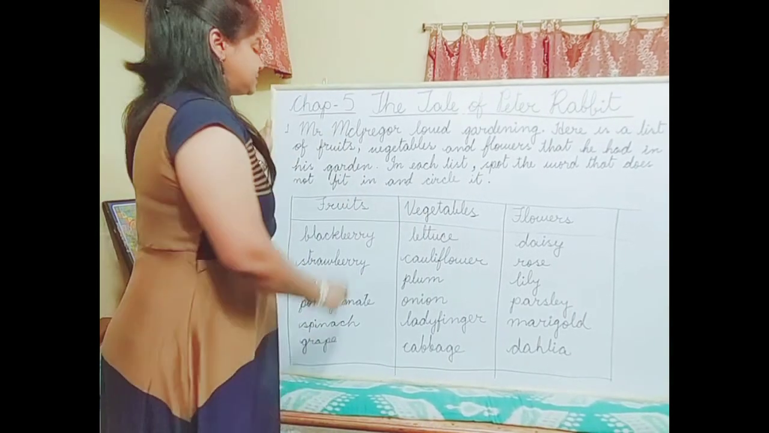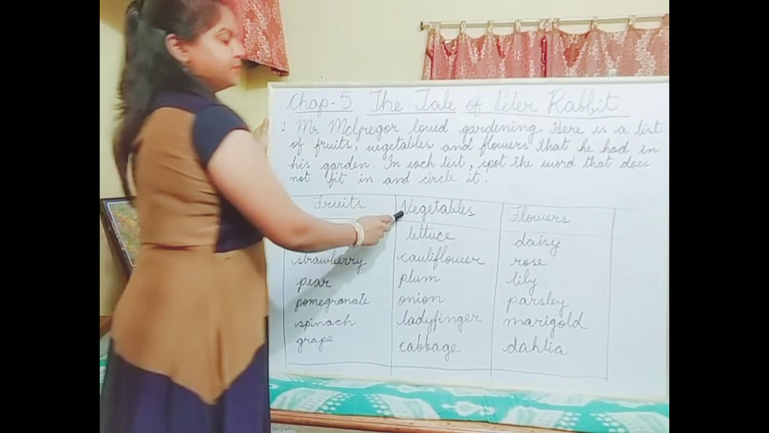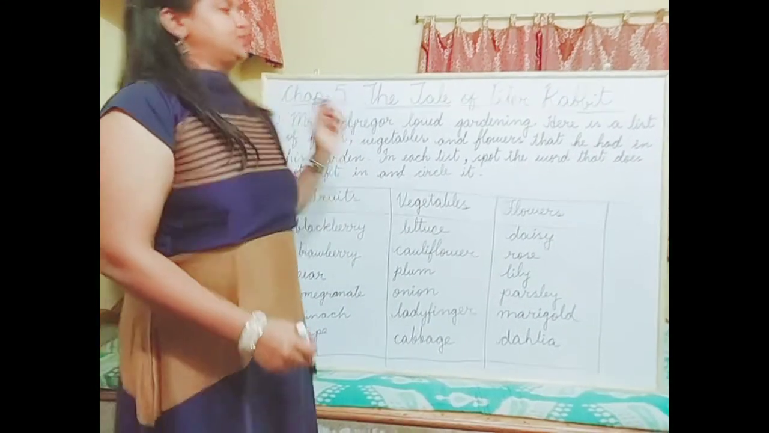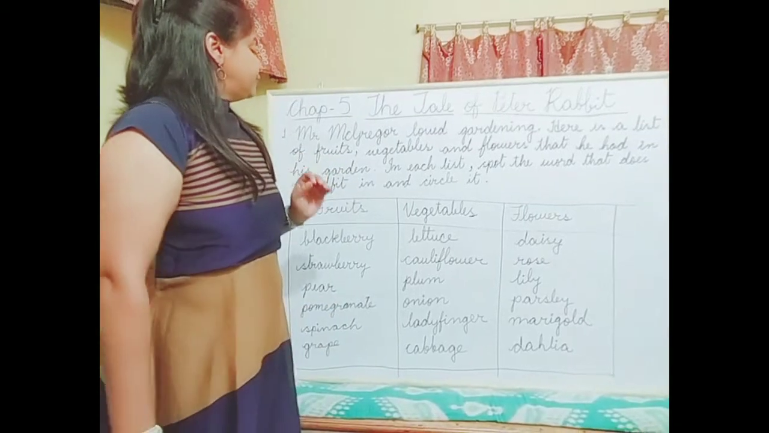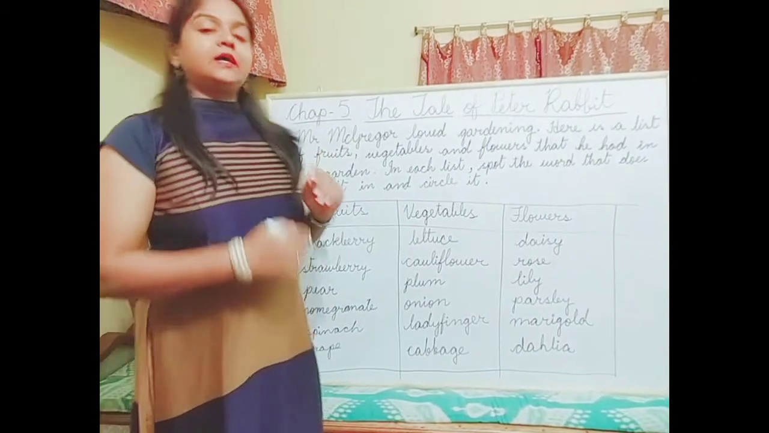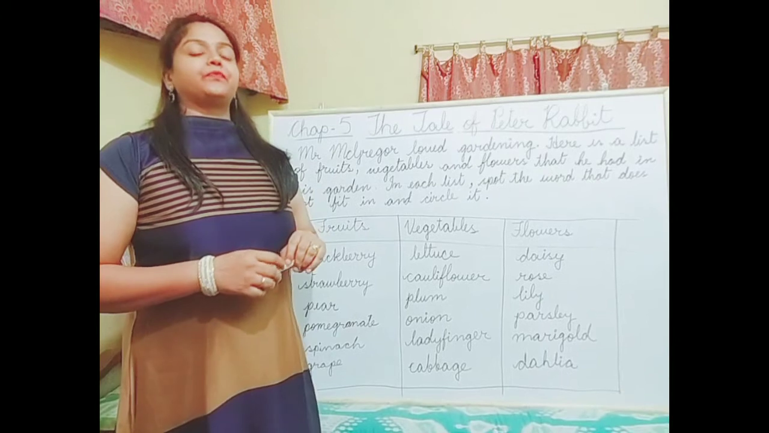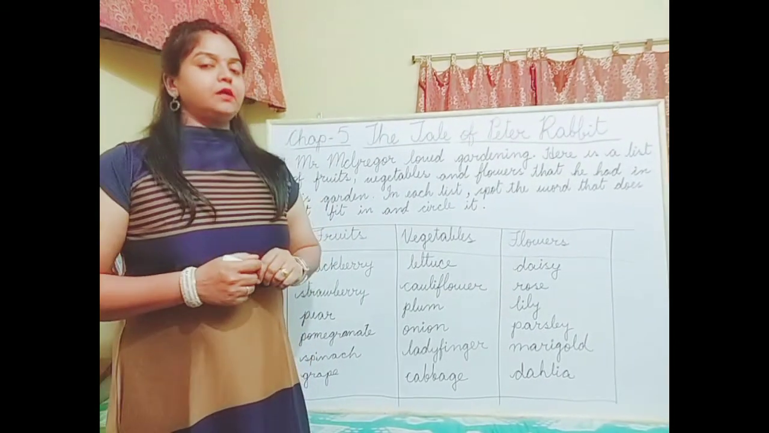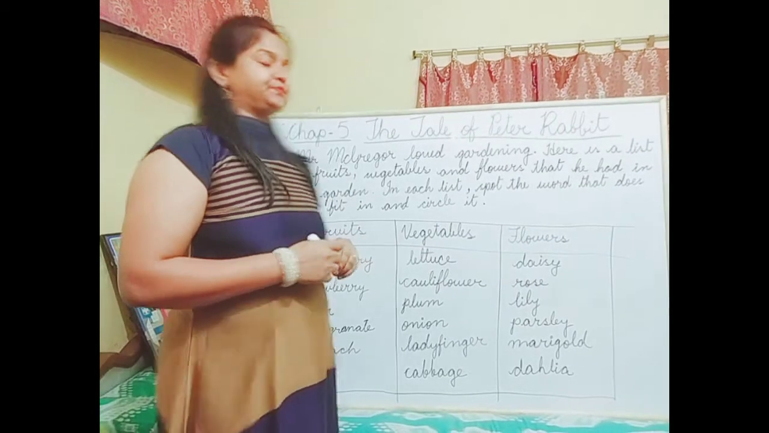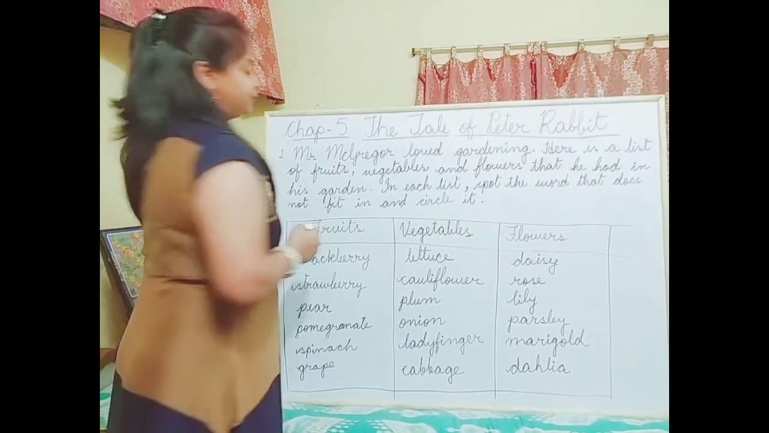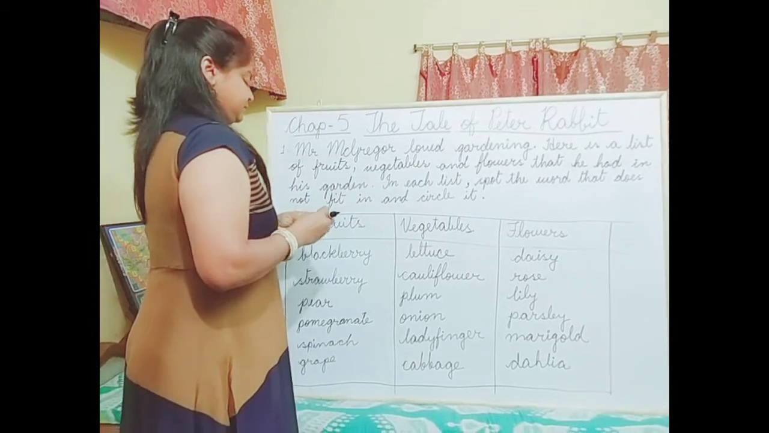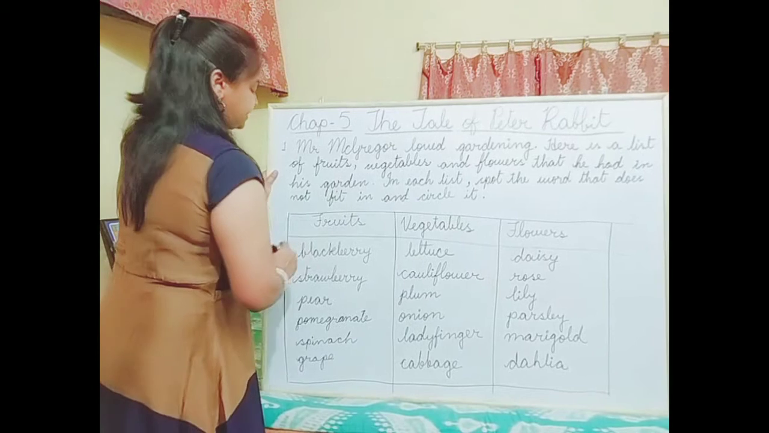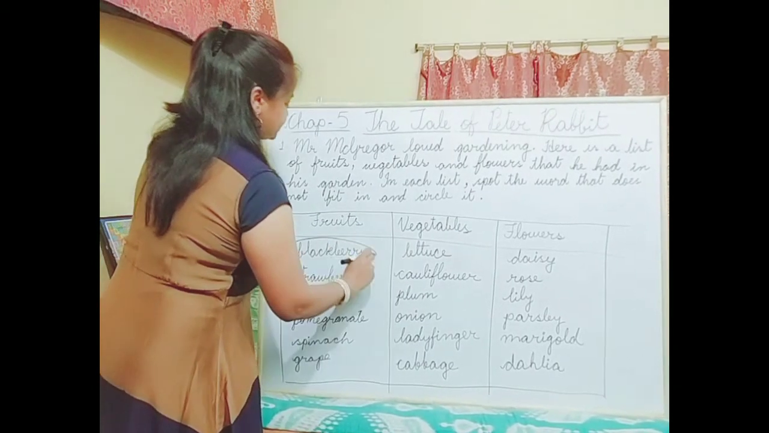So here is the list of fruits, vegetables and flowers. Children, you have to spot the name of the fruits, flowers and vegetables that were not in Mr. McGregor's garden, and you have to circle them. Okay, so let's start. We'll start with the fruits column. Fruits. Blackberry. Blackberries were not there in his garden, so we will circle it.